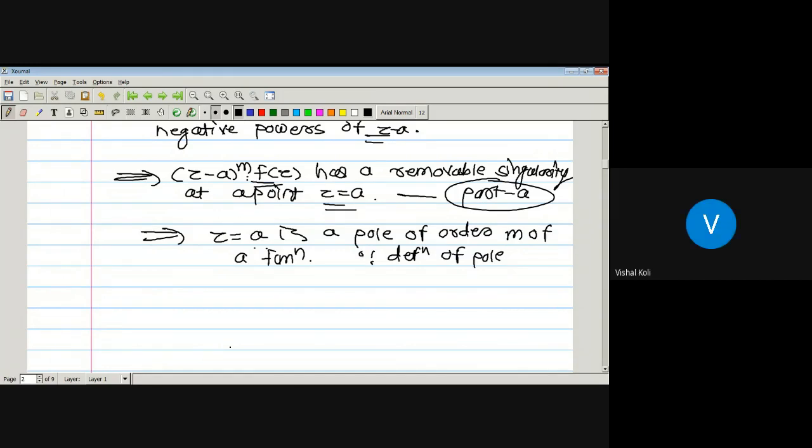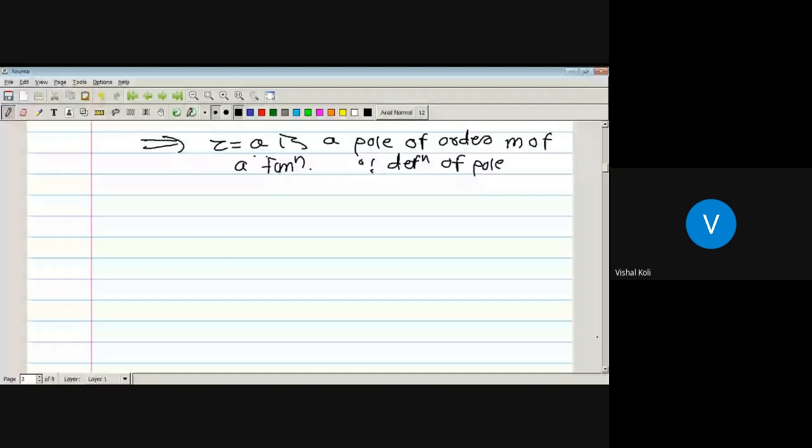Okay. Now the last part, which is for the essential singularity. Whenever z equal to a is an essential singularity of a function f, then we have to prove that its principal part contains infinitely many terms, that is, infinitely many powers of z minus a. Okay. So part C.